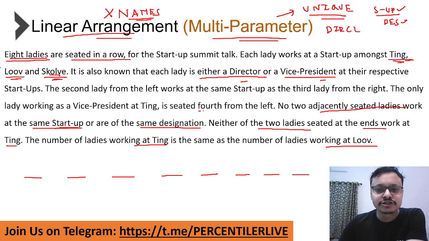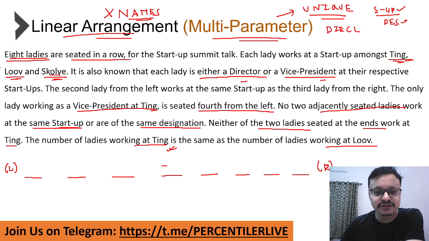One of the direct clues is fourth from the left. Which is left side? This. Which is right side? This. Fourth from the left, the person is the vice president at Ting. So basically, this person here, which is fourth from the left, this person works for Ting, and this person by designation is a vice president. So what we do is we mark this person as VP and we mark the name of the startup as Ting.